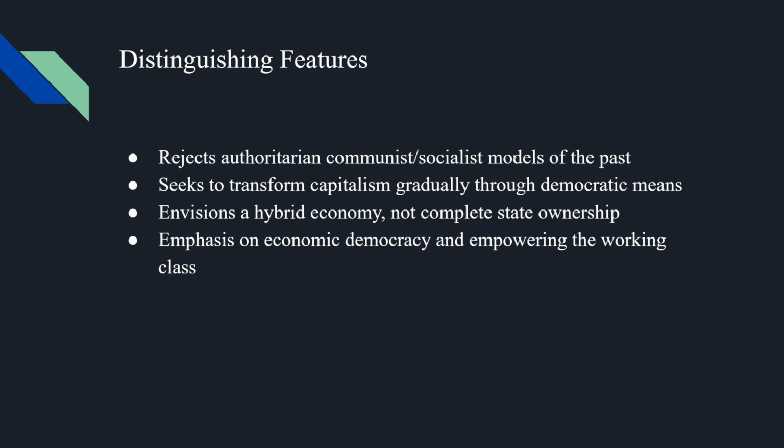Distinguishing features. Democratic socialism rejects authoritarian, communist, and socialist models of the past. It seeks to transform capitalist systems gradually through democratic means. It envisions a hybrid economy, not complete state ownership, with a mix of privately owned, worker-owned, and state-owned economics. That's why it's called a hybrid economy or a mixed economy. Emphasis on economic democracy and empowering the working class.